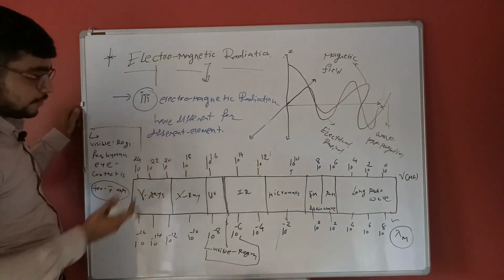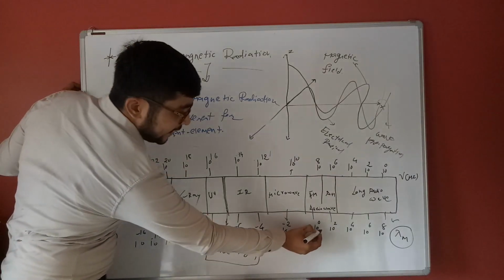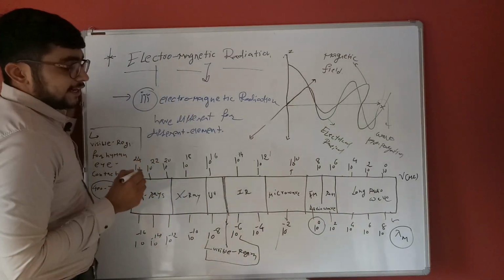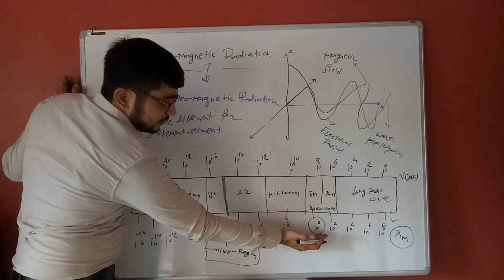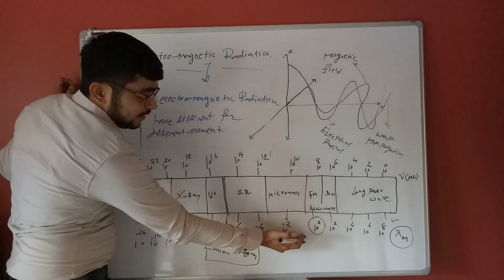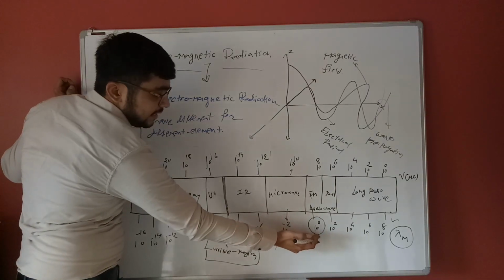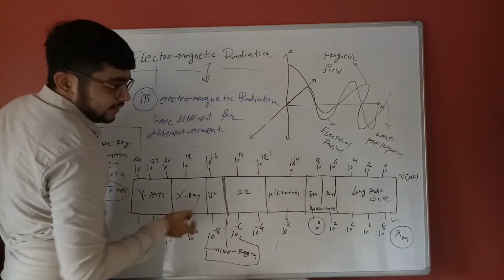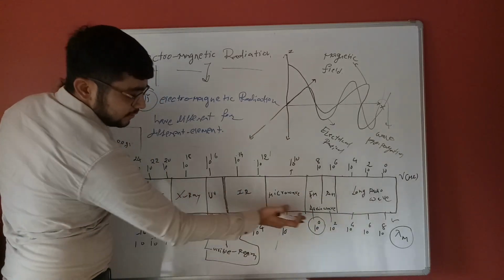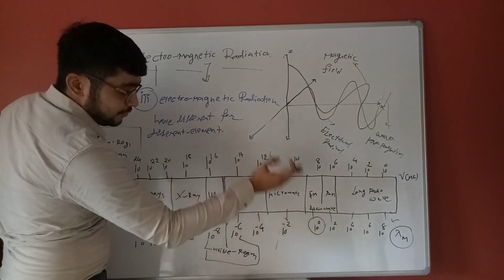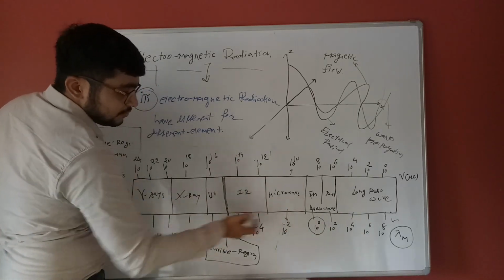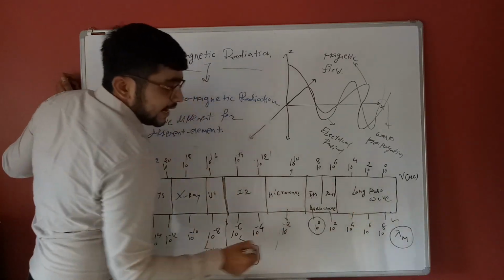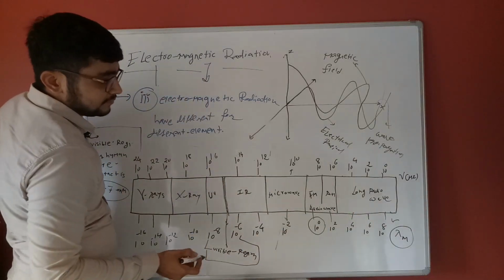Let me try this: the value 10 raised to 0 starts here. Negative values are toward the left-hand side of the x axis, and positive values are on the right-hand side.